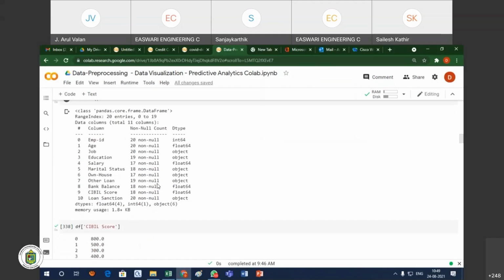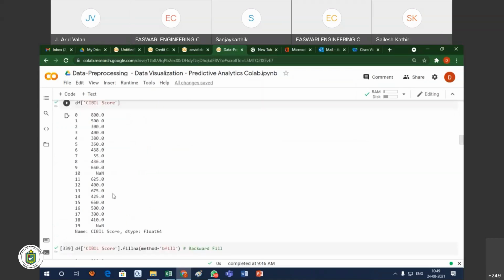After that we can also check with df.isnull(). If all the columns are False, it means there is no null. Or you can apply df.isnull().sum(). Then it will give all 0, which means there is no column with null values.